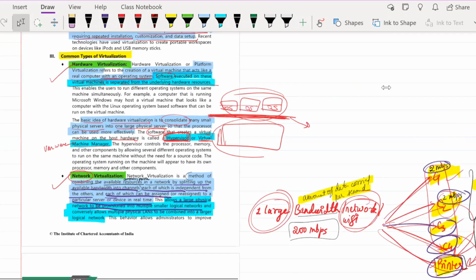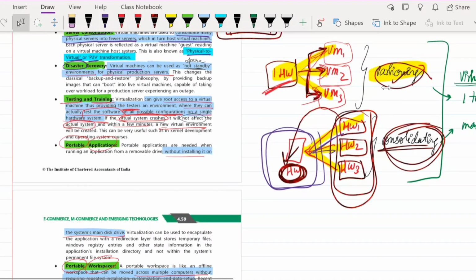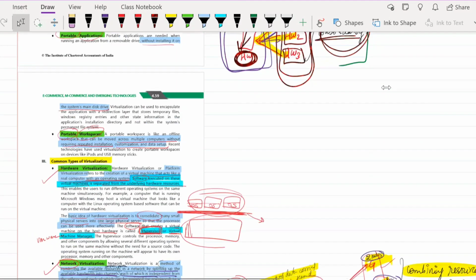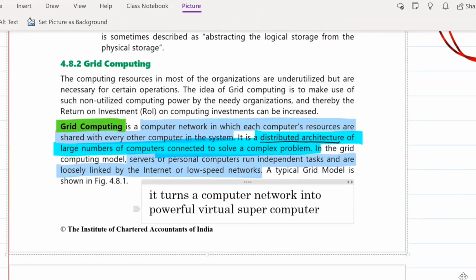So what were the three common types of virtualization? Hardware virtualization, network virtualization, storage virtualization. We also studied the application areas of virtualization and the concept of it. So that's it for this session. Let's start with the next session, guys.